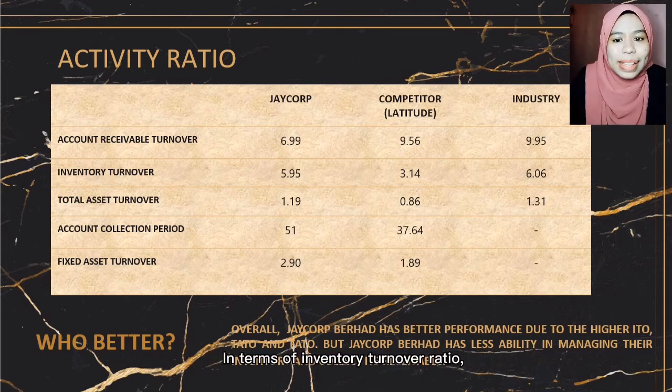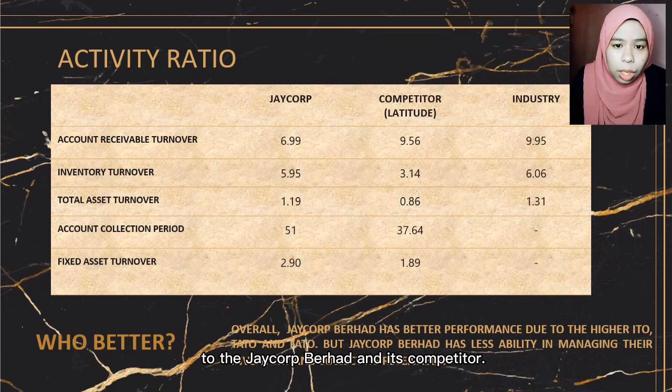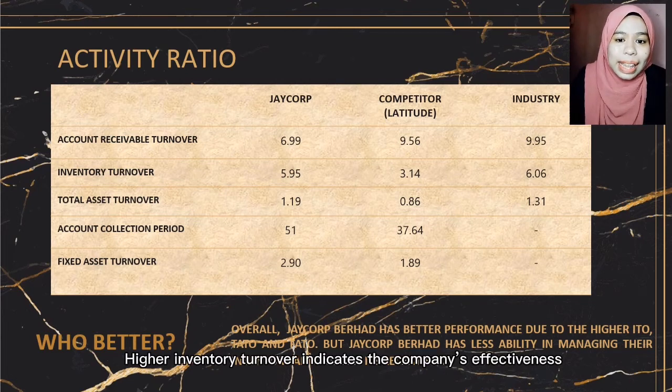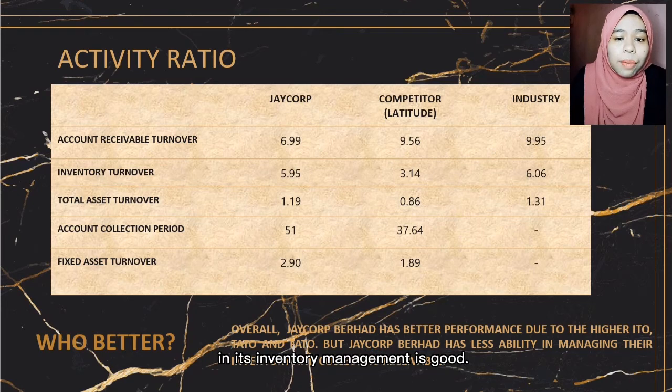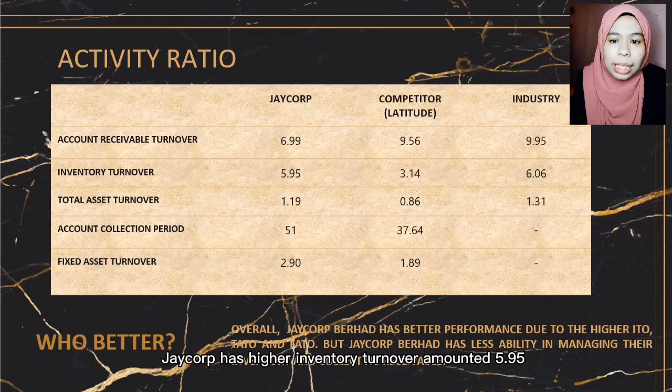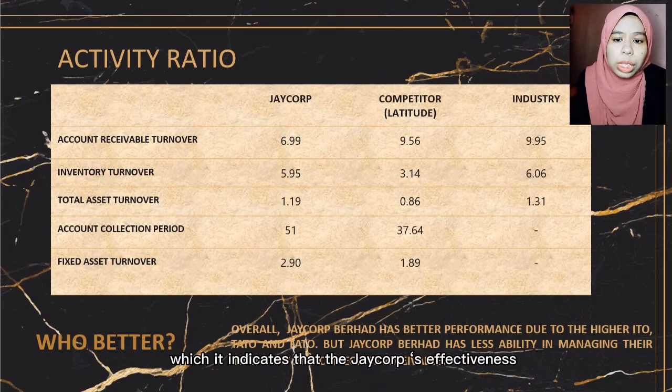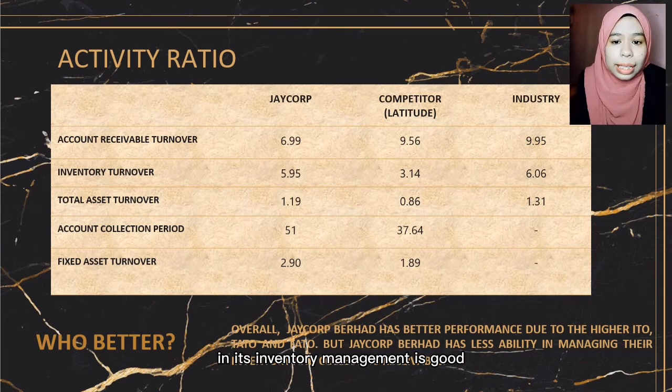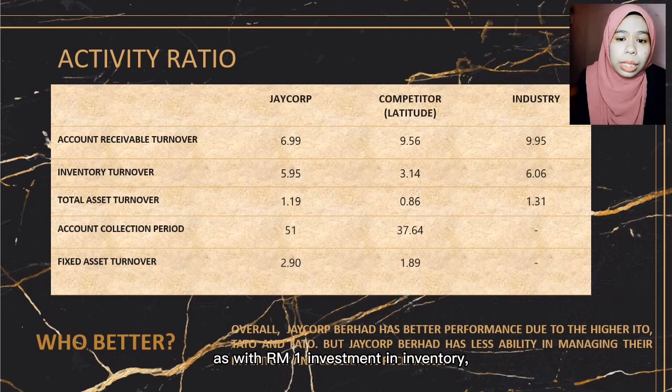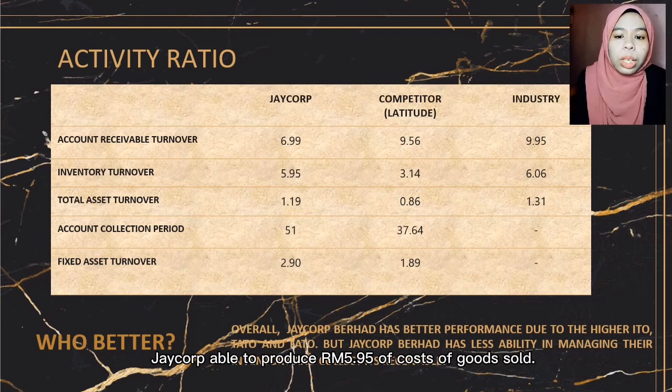In terms of inventory turnover ratio, industry index still show a better performance compared to the Jacob Berhad and its competitor. Higher inventory turnover indicate that the company effectiveness in its inventory management is good. To be compared between Jacob and its competitor, Jacob has higher inventory turnover amounted 5.95 times, which is indicate that the Jacob effectiveness in its inventory management is good. As with RM1 investment in inventory, Jacob able to produce RM5.95 of cost of goods sold.